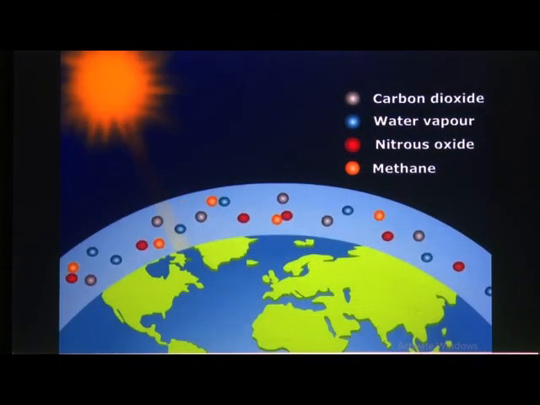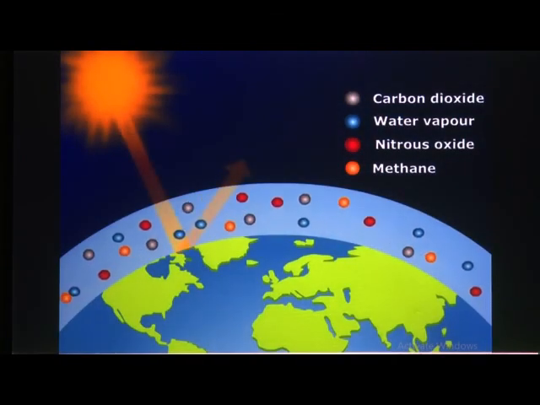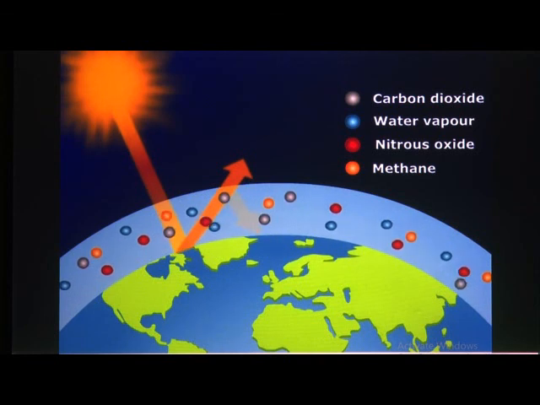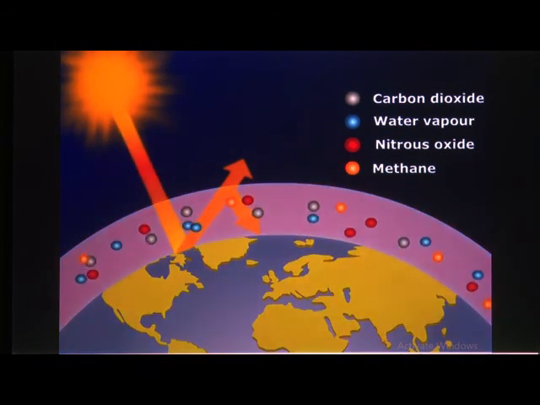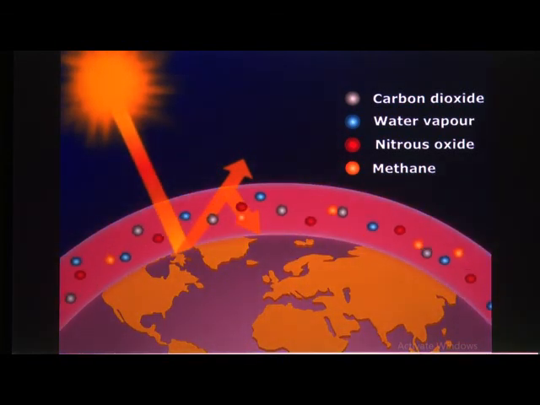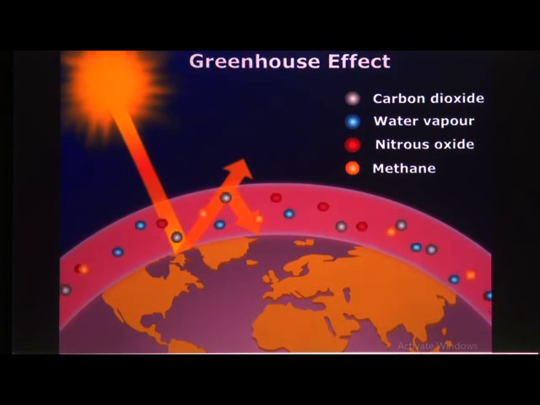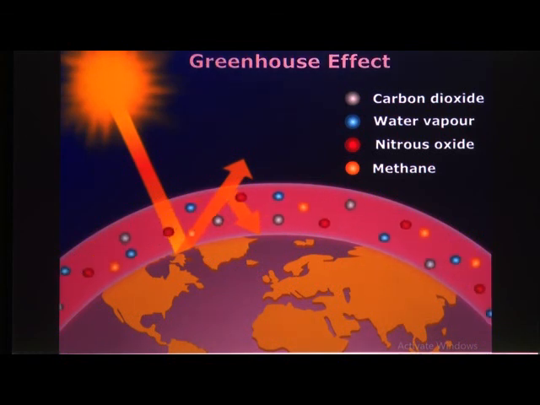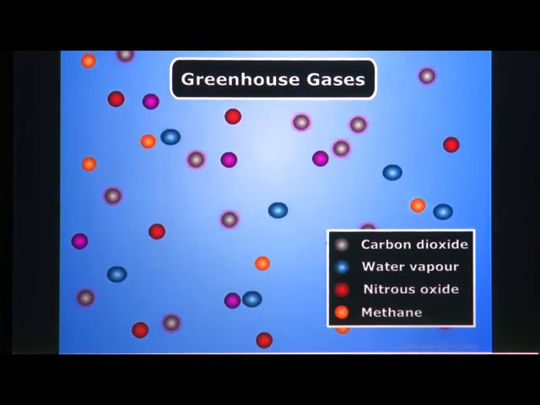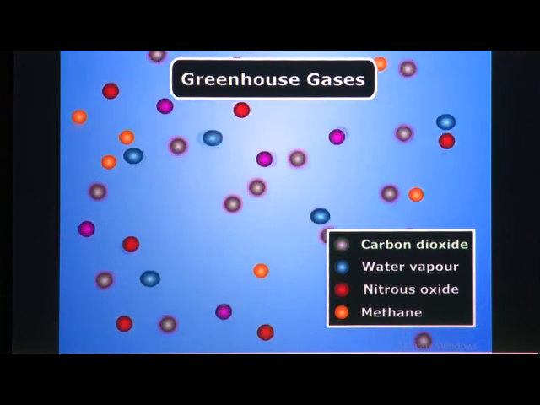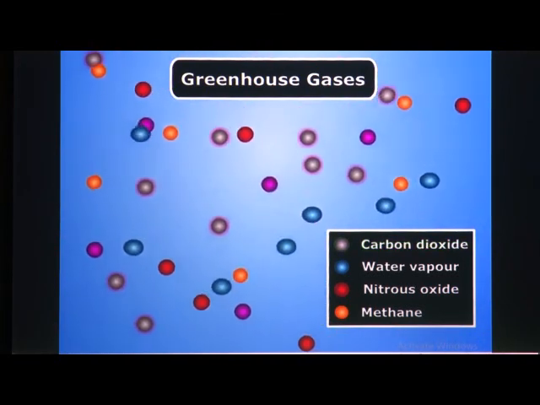Carbon dioxide has the unique property of absorbing infrared radiation coming from the sun, resulting in the heating of the Earth's surface. This is called the greenhouse effect. So carbon dioxide is known as a greenhouse gas.